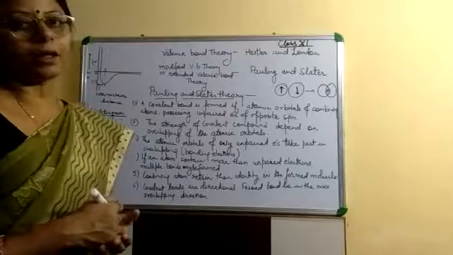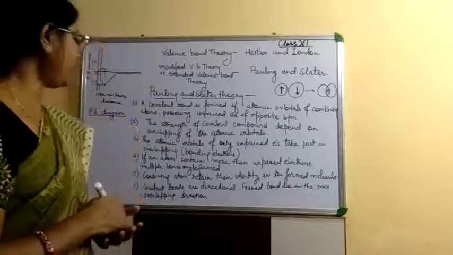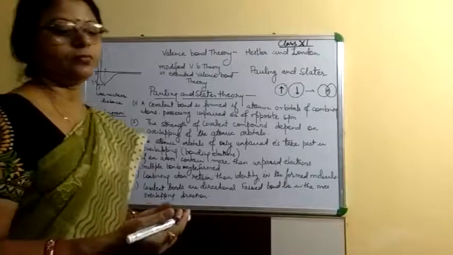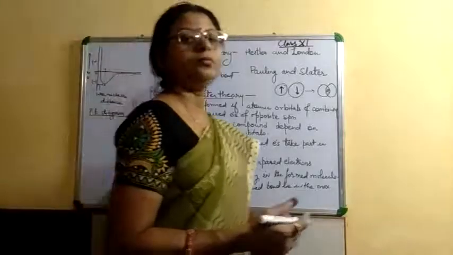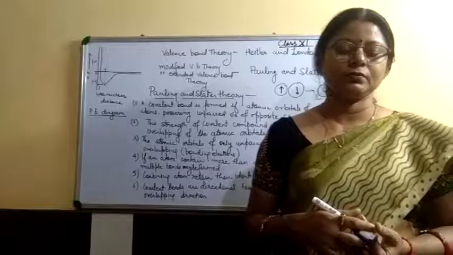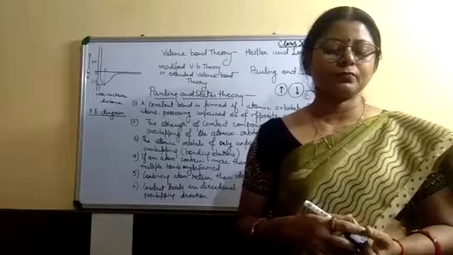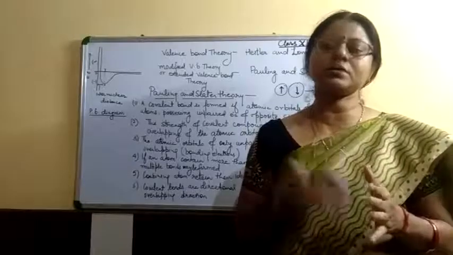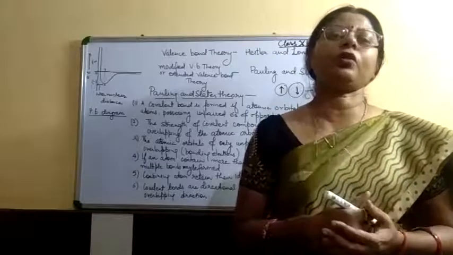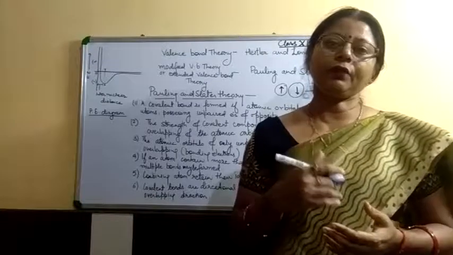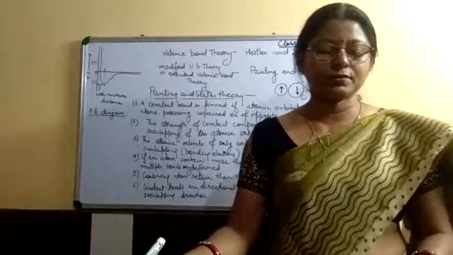If an atom contains more than one unpaired electron, then they form multiple bonds. Means if an atom possesses more than one atomic orbital which contains an unpaired electron, then they form multiple bonds.